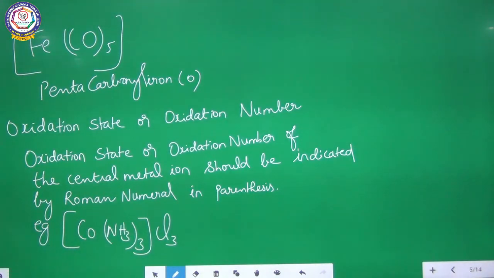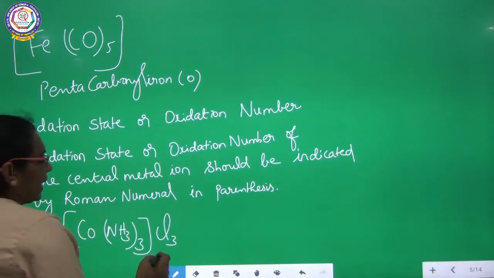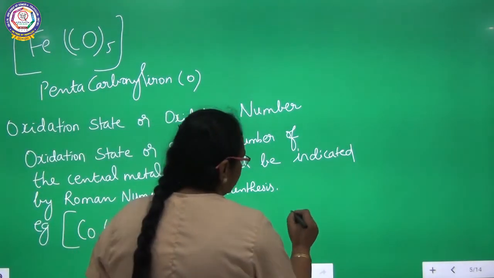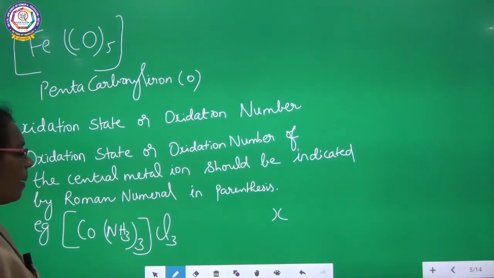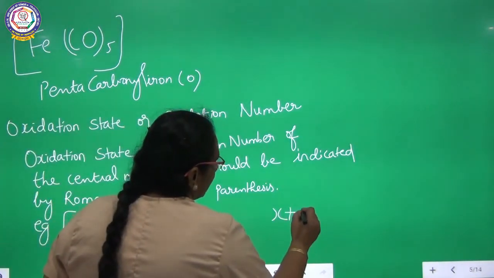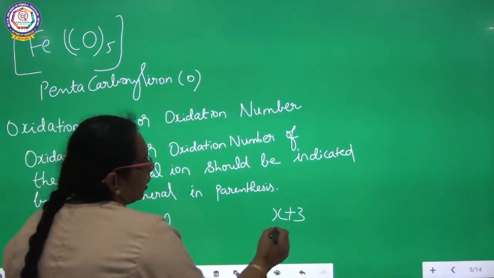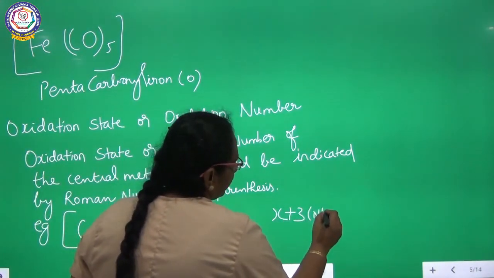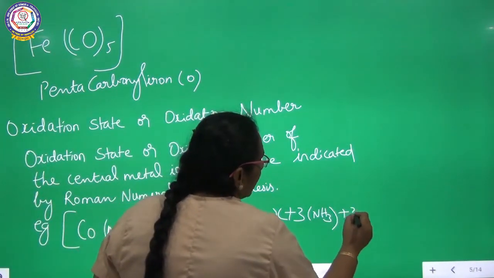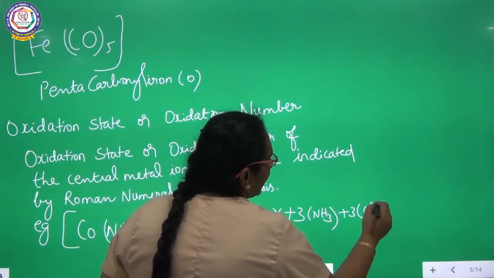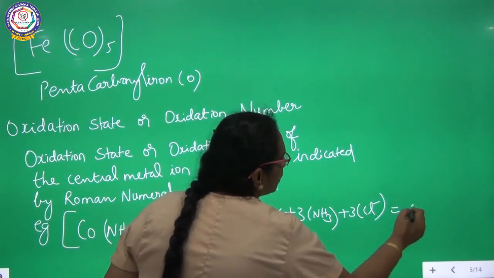I don't know the oxidation state of cobalt, so I am assuming it as X. For cobalt X, plus 3 into ammonia molecules NH3, plus 3 into chloride ions, should be equal to 0.